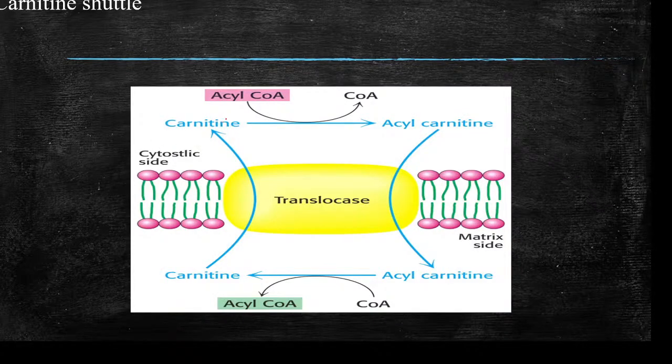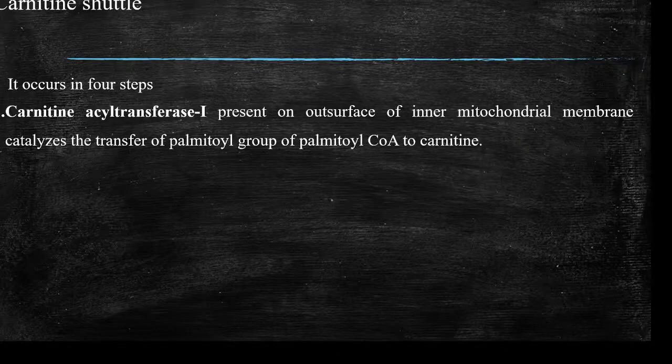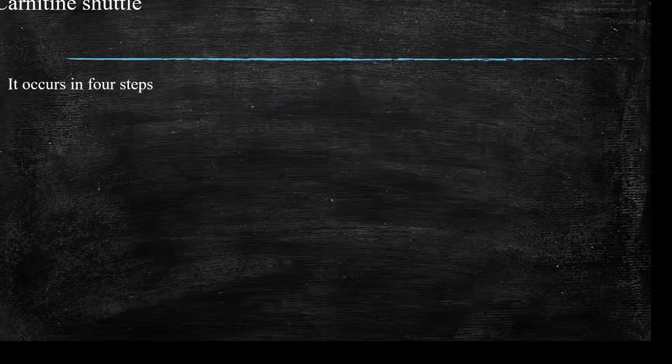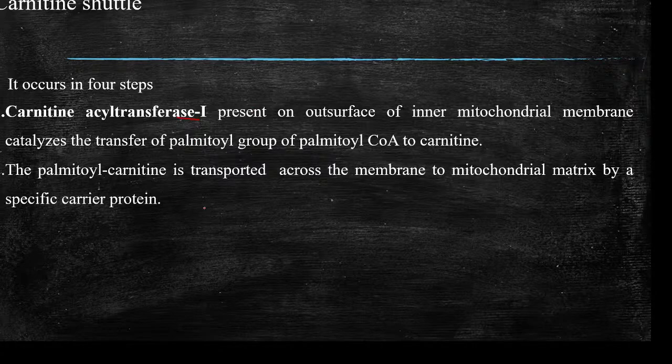So carnitine is converted to acyl carnitine by the action of the enzyme carnitine acyl transferase 1, and then this is transported across the membrane as acyl carnitine.